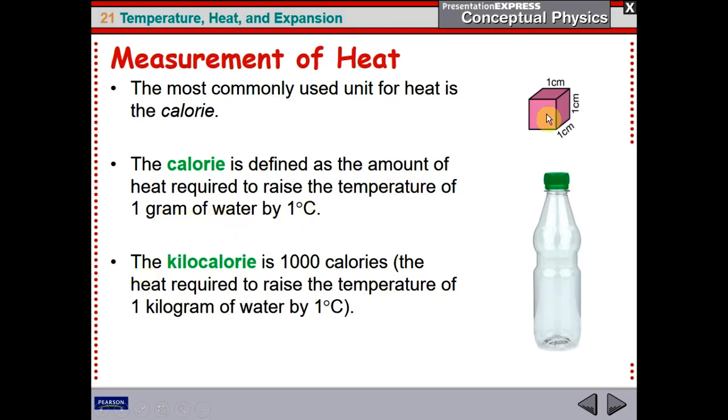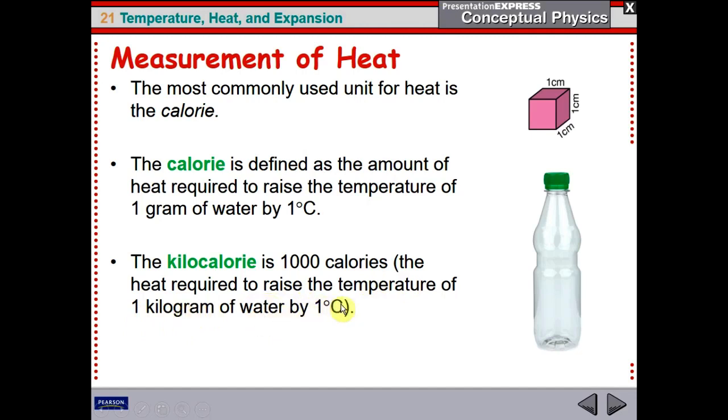Now, if this water has some temperature and you want to raise the temperature by 1 degree only, you have to give it some heat. How much heat do you need? 1 calorie. So that's the meaning of 1 calorie. There's another unit which is called the kilocalorie. And you remember that kilo means 1,000. So a kilocalorie is 1,000 calories. This unit is the heat needed to raise the temperature of 1 kilogram of water by 1 degree Celsius.